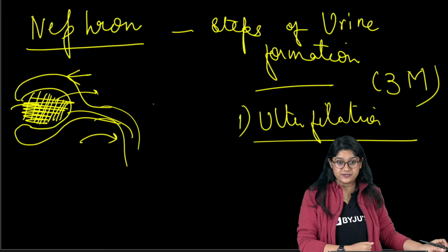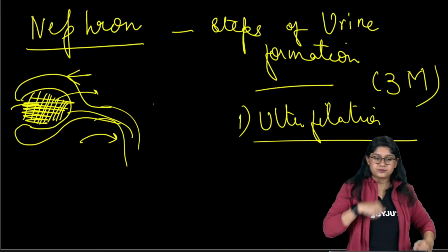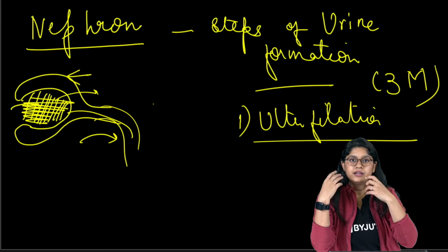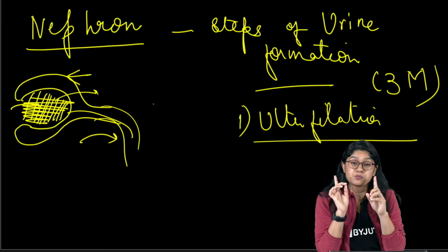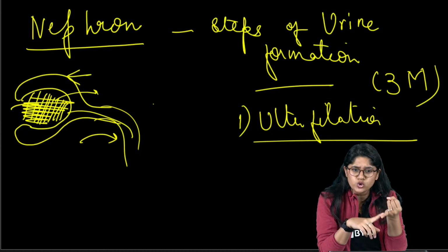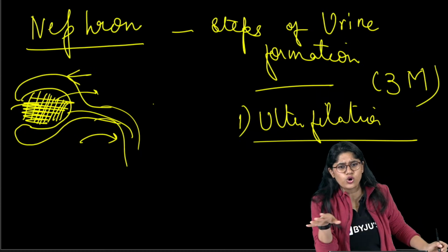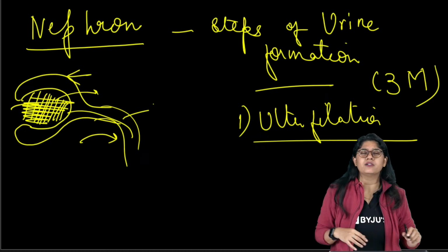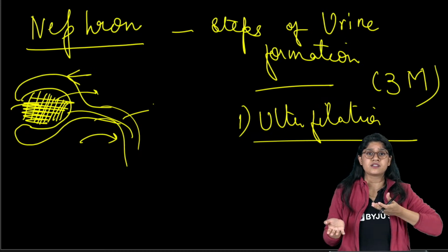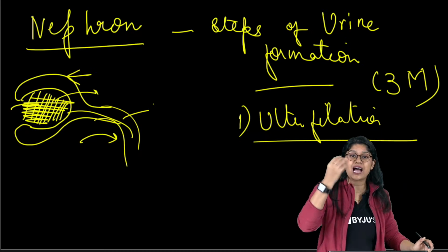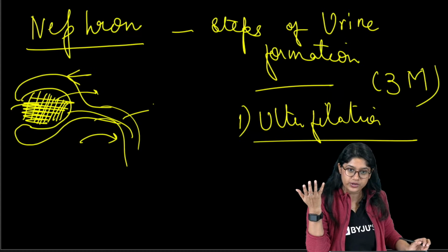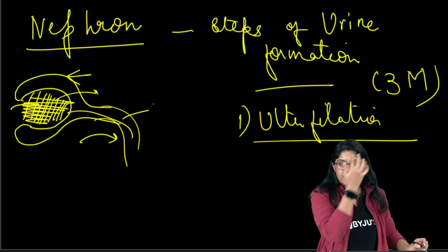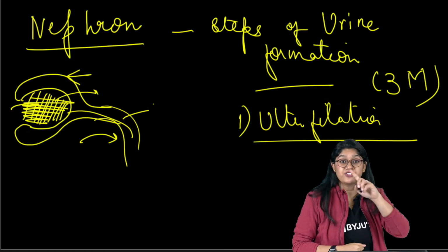Bigger molecules, of course, are not passed. Smaller molecules pass, but not all of them. We have glucose, then various different ions, not proteins, various ions and salts and minerals. Okay? Yes, awesome. That is the first step.